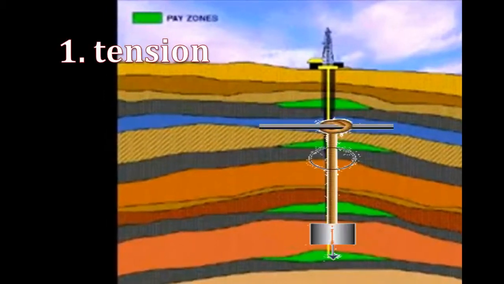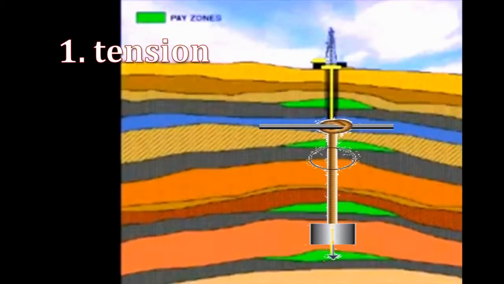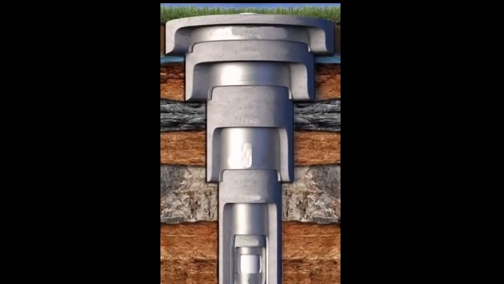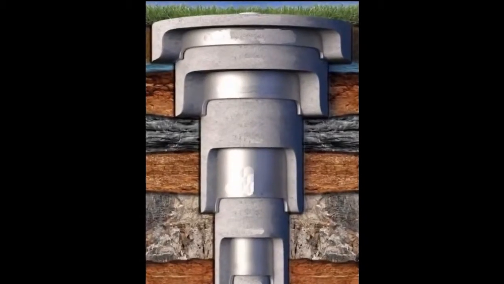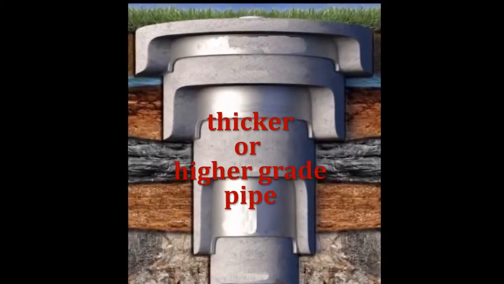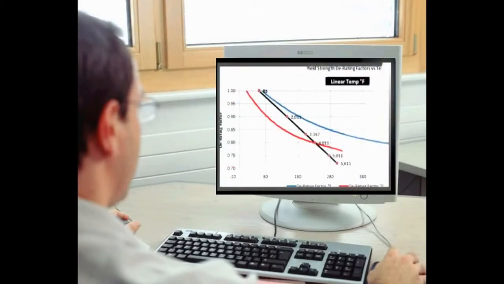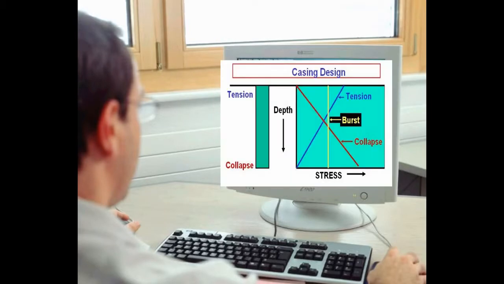for the casing design. The first is tension. Since all the casing hangs from the top joint, that joint must be strong enough to support all the strings. It is sometimes better to strengthen the upper part of the string by using a thicker wall or higher grade pipe. Of course, if a thicker wall is used, the engineer must account for this weight in his calculations for the rest of the strings.